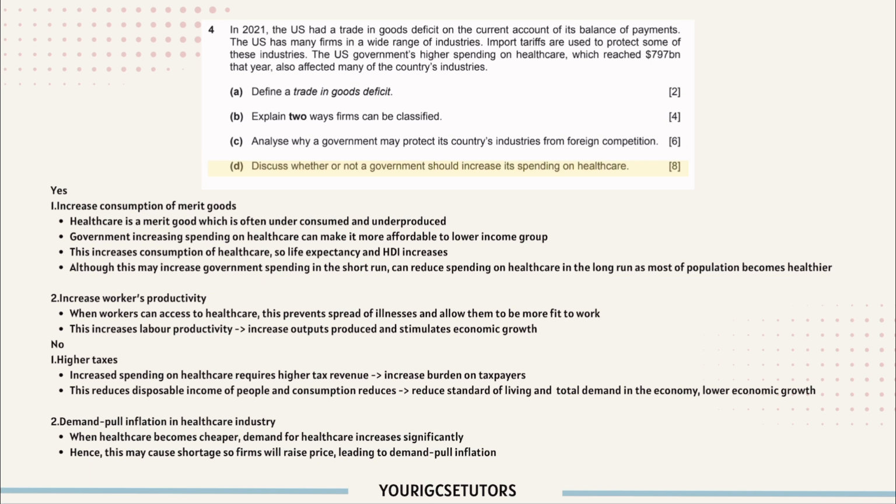Second, demand pull inflation in healthcare industry. So when healthcare becomes cheaper, demand for healthcare increases significantly. So this will cause shortage, and when healthcare is facing shortage, the firms will raise price. So this leads to demand pull inflation.